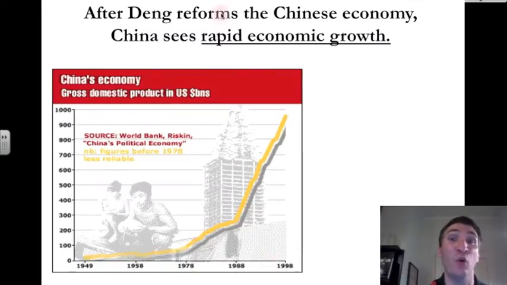After Deng reforms the Chinese economy, China sees rapid economic growth, proving that capitalism works. Here's 1949, the end of World War II, Mao Zedong's rule. Look at how stagnant the economy is. But here's 1978, when Mao Zedong gives up his power. Look at how much growth there is in the Chinese economy.